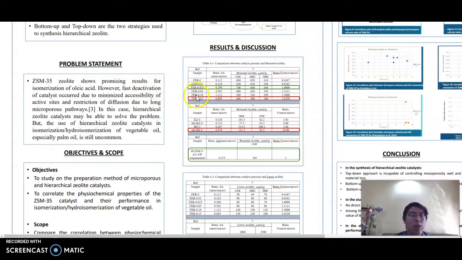Moving on to the problem statement, ZSM35 zeolite shows promising results for isomerization of oleic acid. However, fast deactivation of catalysts occurred due to minimized accessibility of active sites and also restriction of diffusion due to long microporous pathways. In this case, hierarchical zeolite catalysts may be able to solve the problem, but the use of hierarchical zeolite catalysts in the isomerization and hydroisomerization of vegetable oil, especially palm oil, is still uncommon.